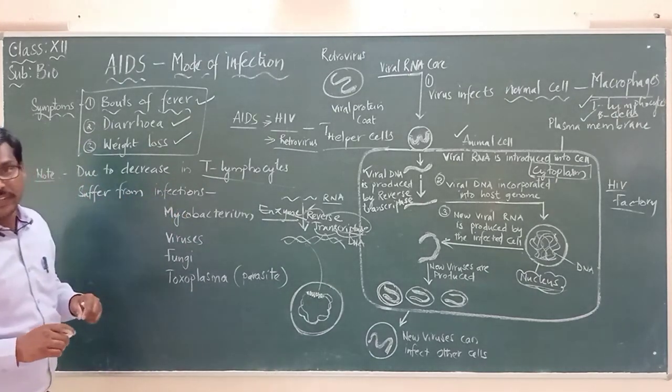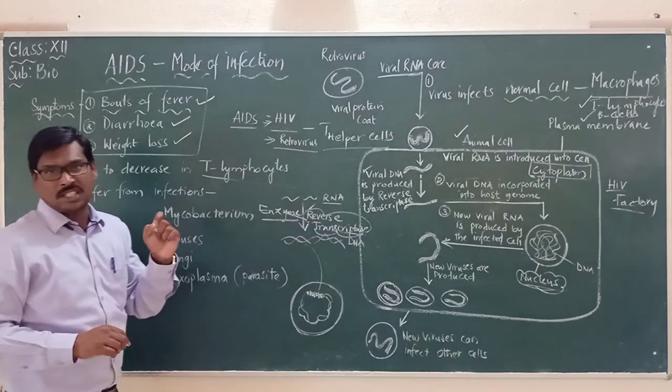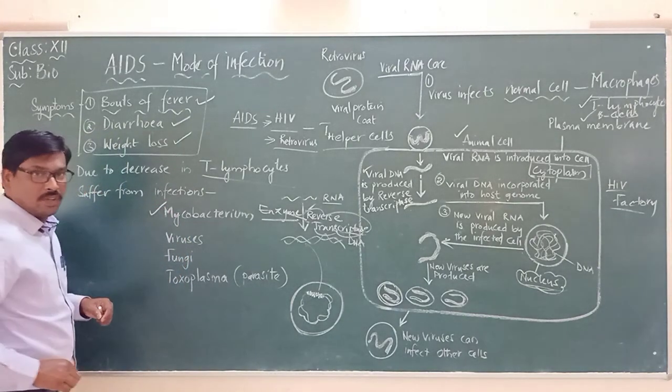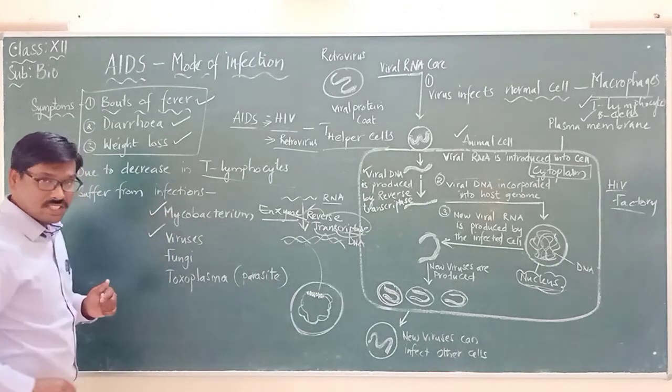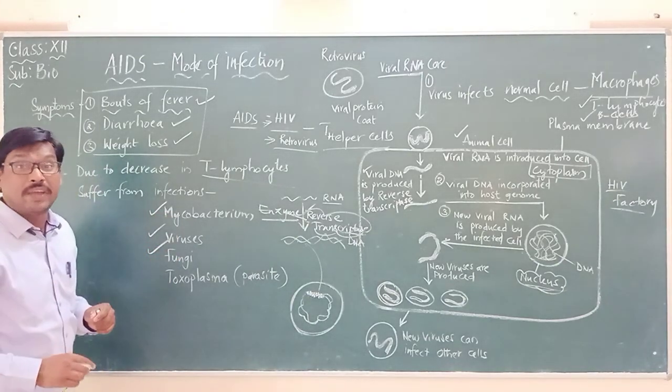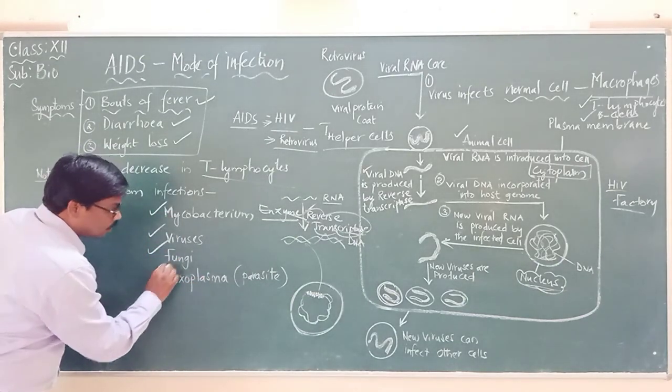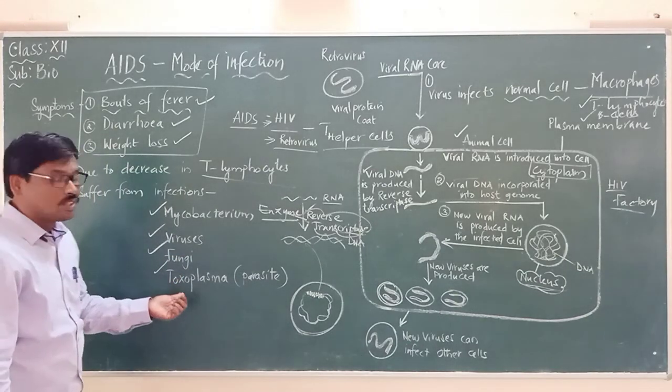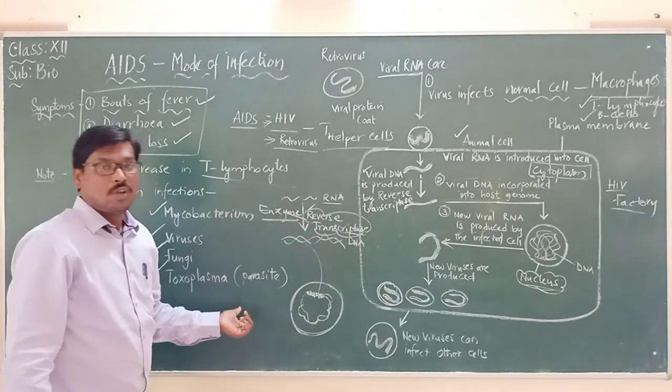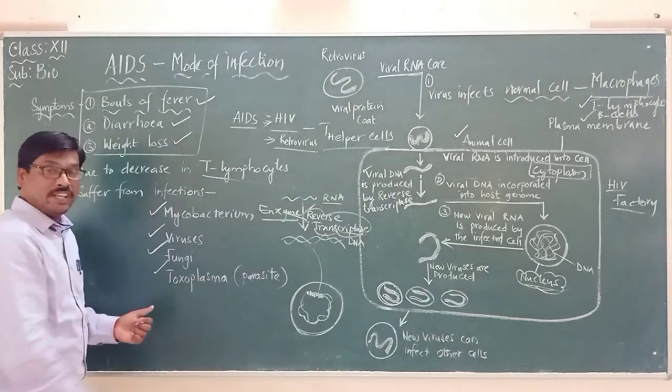What would those infections be? Especially bacterial diseases like mycobacterium, or some viruses or fungi, and even a parasite called toxoplasma. There is also a parasite called what? Toxoplasma. Toxoplasma is a parasite.